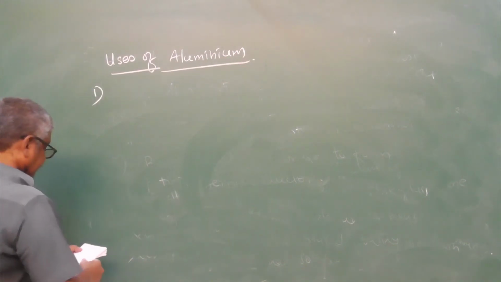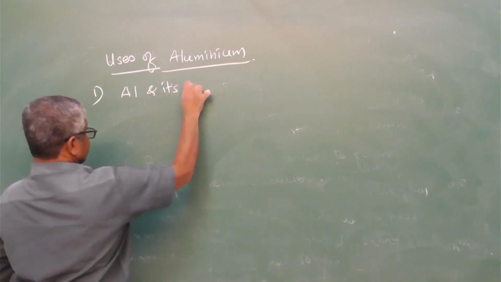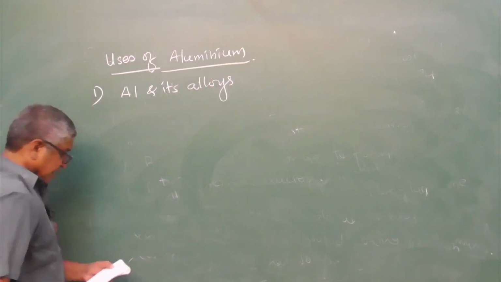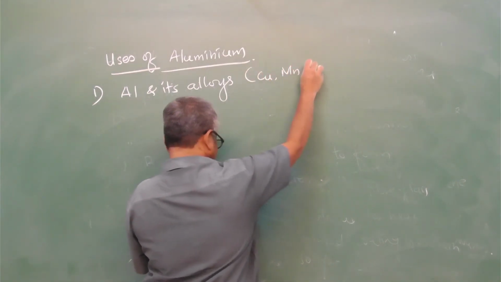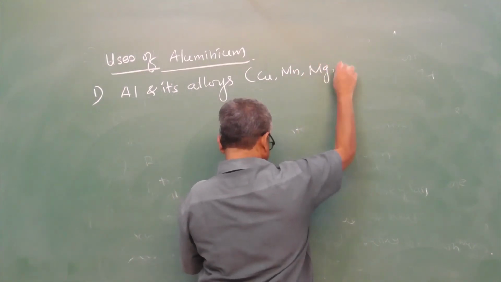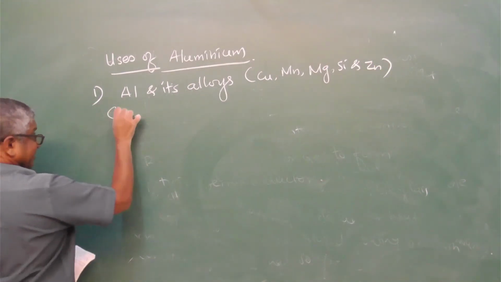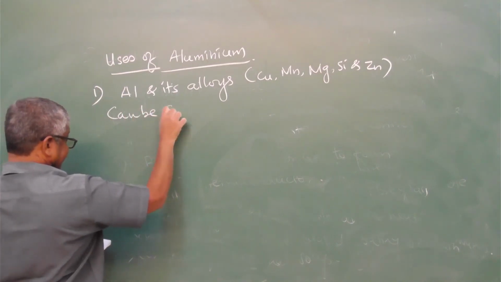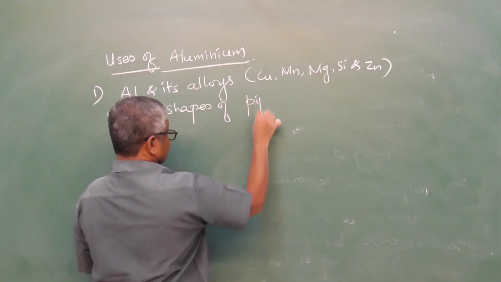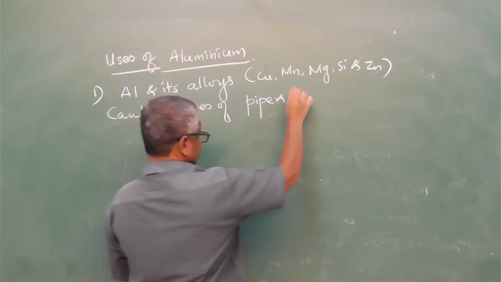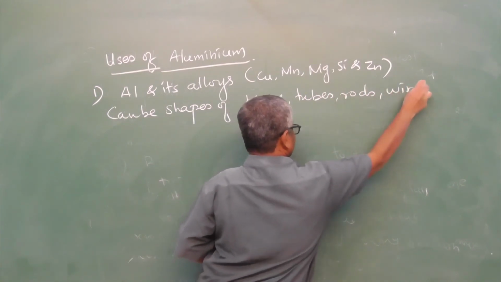One, aluminium and its alloys: copper, manganese, magnesium, silicon and zinc can be given shapes of pipes, tubes, rods and wires.